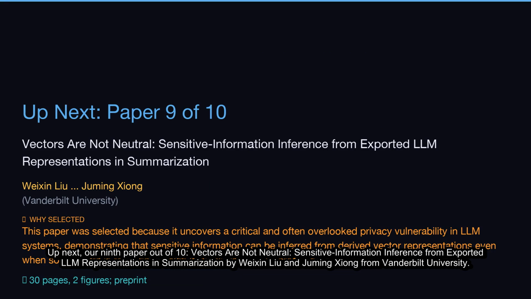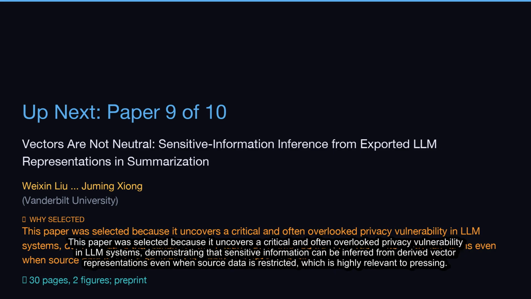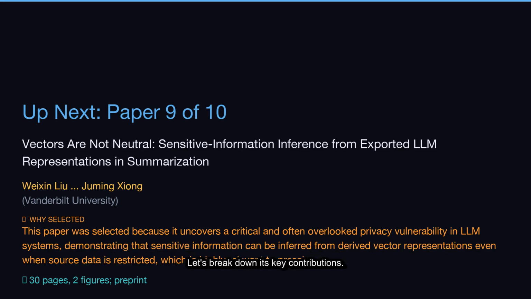Up next, our 9th paper out of 10. Vectors are not neutral. Sensitive information inference from exported LLM representations in summarization by Weixin Liu and Zhuming Xiong from Vanderbilt University. This paper was selected because it uncovers a critical and often overlooked privacy vulnerability in LLM systems, demonstrating that sensitive information can be inferred from derived vector representations even when source data is restricted, which is highly relevant to pressing privacy concerns. Let's break down its key contributions.